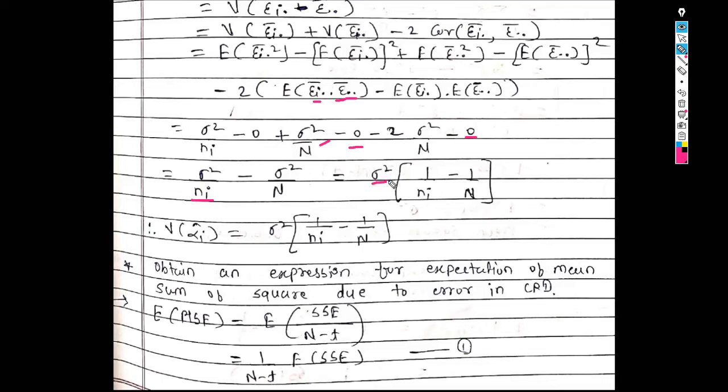So we get sigma square in bracket 1 upon n_i minus 1 upon capital N. So the variance for alpha i hat is sigma square into 1 upon n_i minus 1 upon capital N.